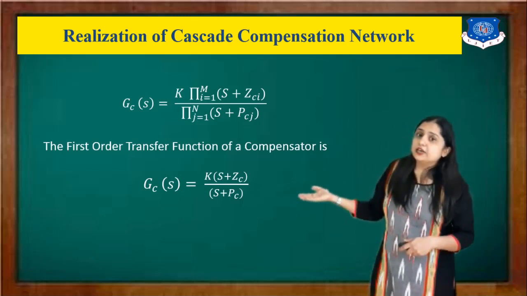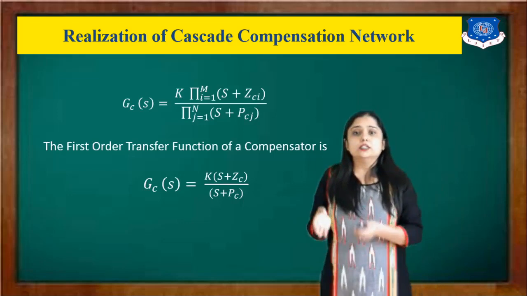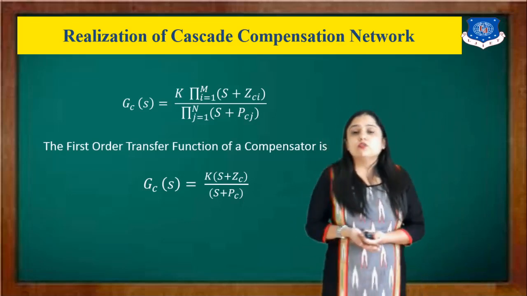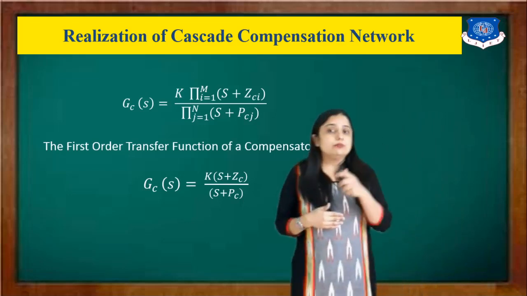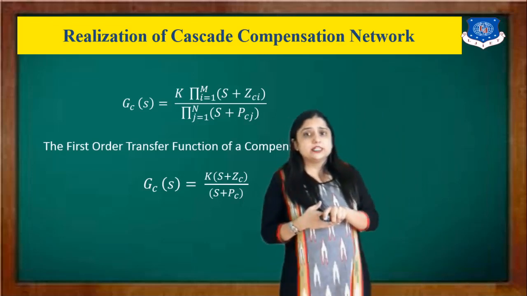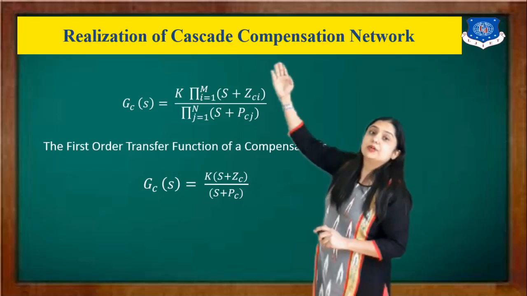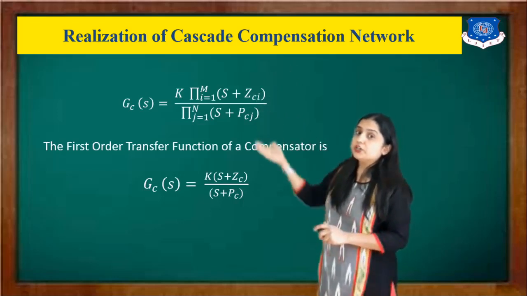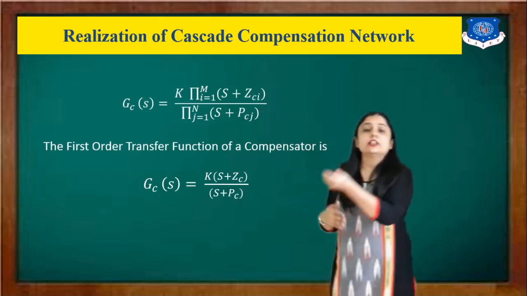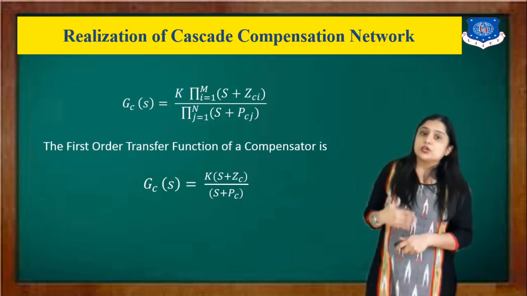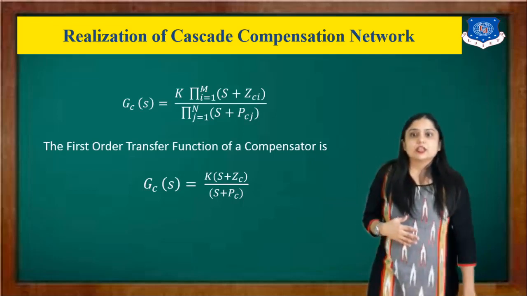We will design only the first order compensator. So we are going to add one pole and one zero to the existing system. Generally we will use a cascade compensator, so we are just going to multiply this function with our existing system transfer function.